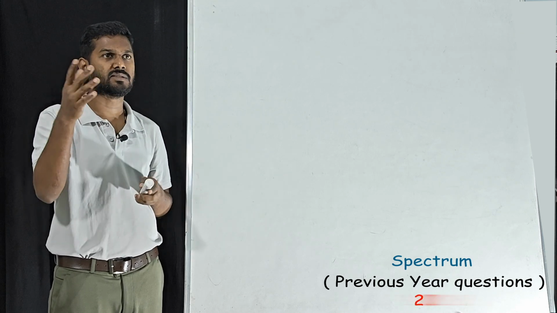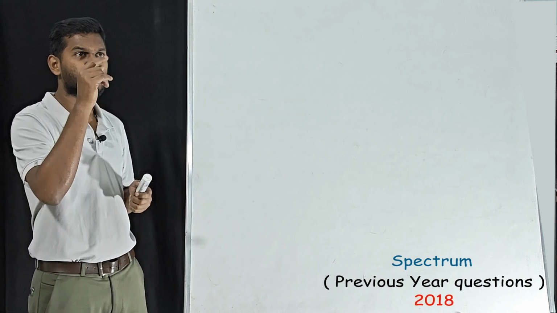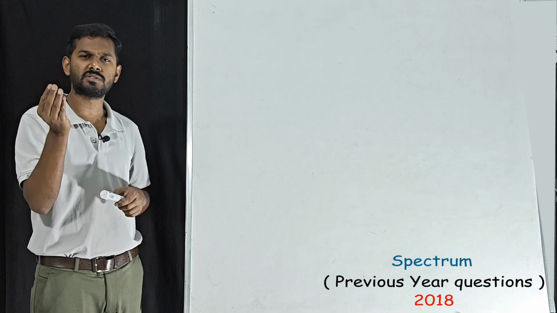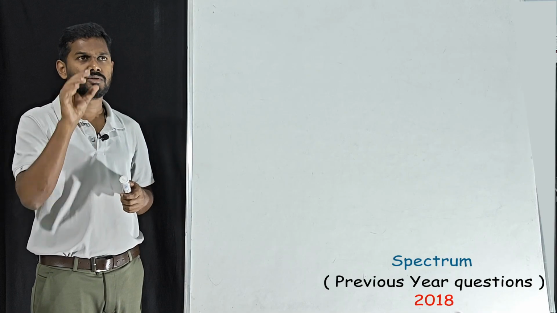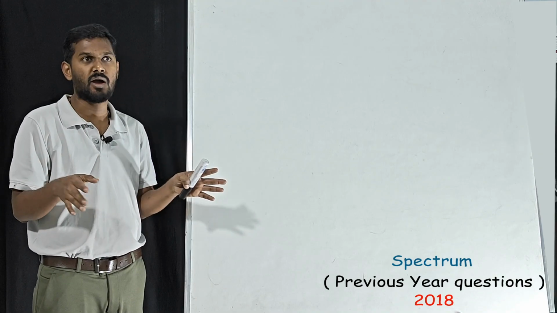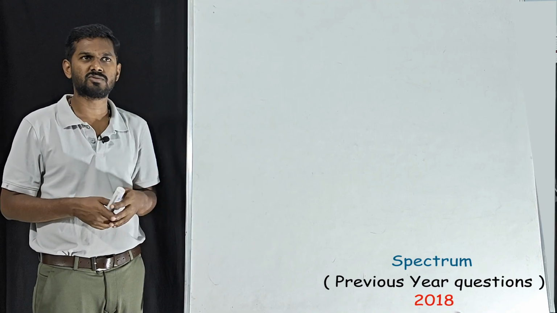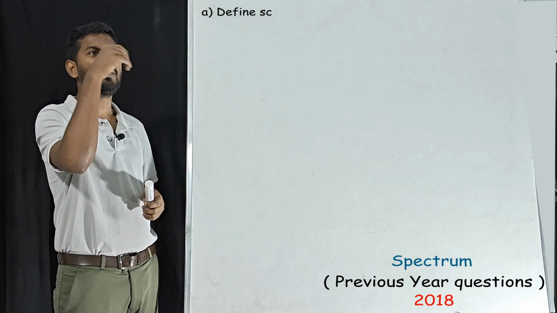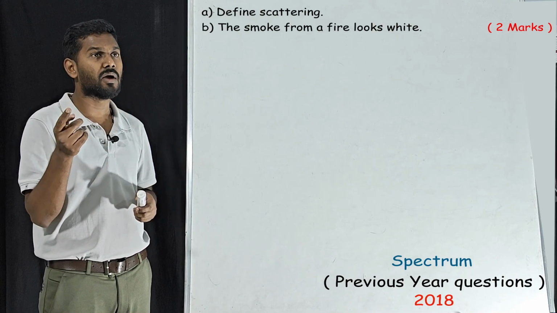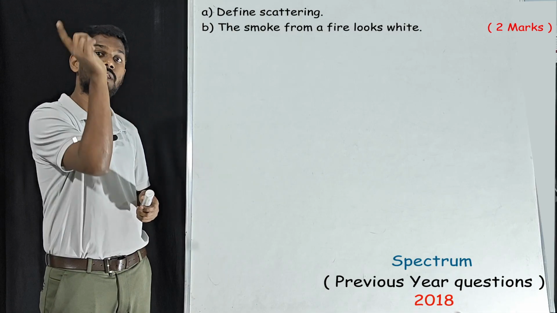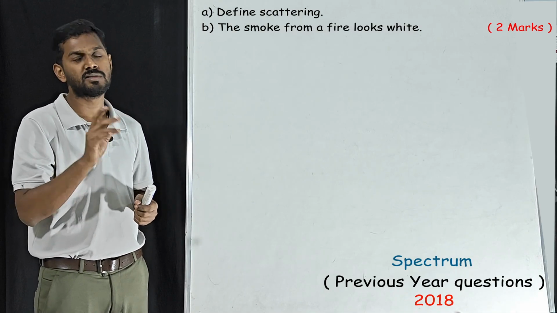That's it. Next, 2018. Now when it comes to the spectrum chapter, the questions are very simple every year. You can expect a maximum of 5 marks. In 2017 it was asked only for 1 mark. Now we'll go for 2018. Define scattering. The smoke from a fire looks white. This question is related to the previous year but not the same question.